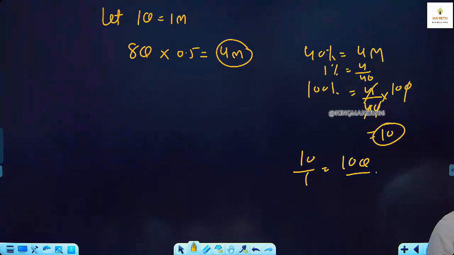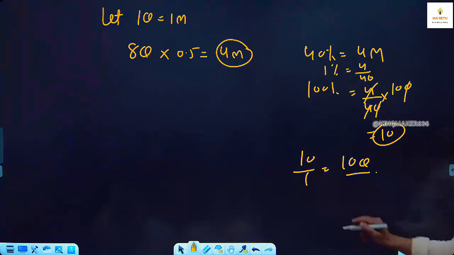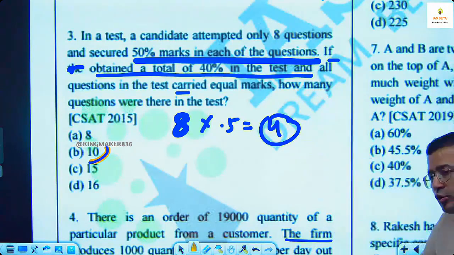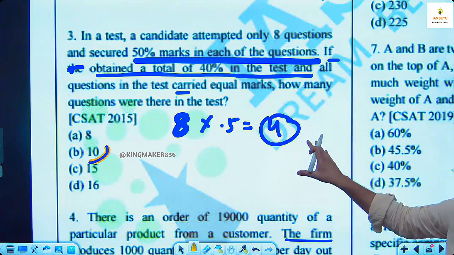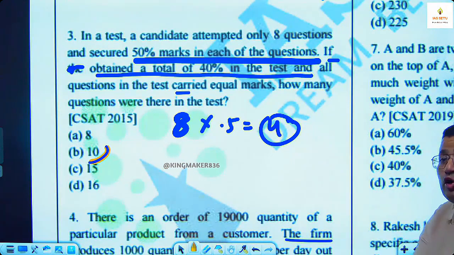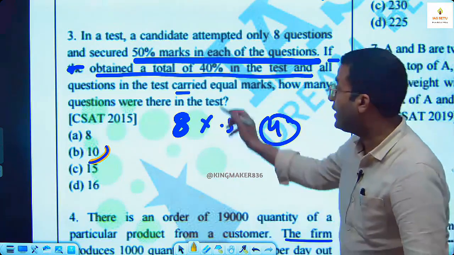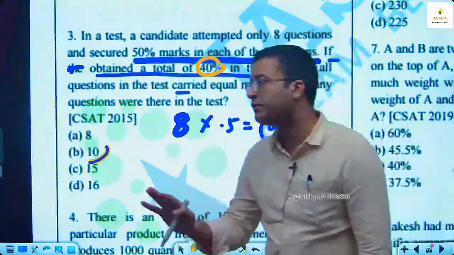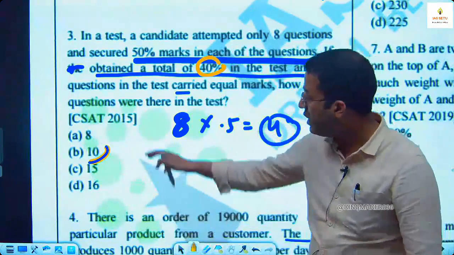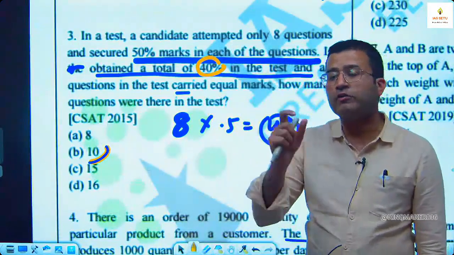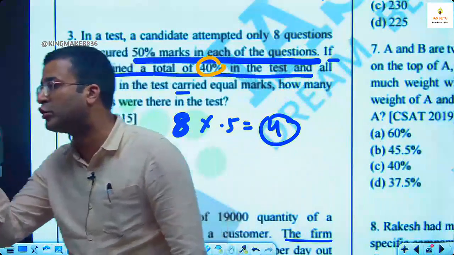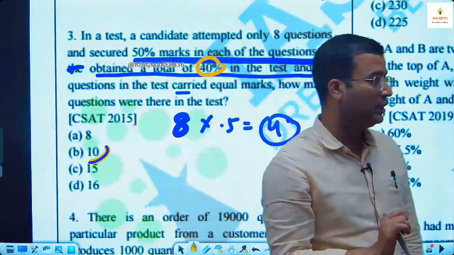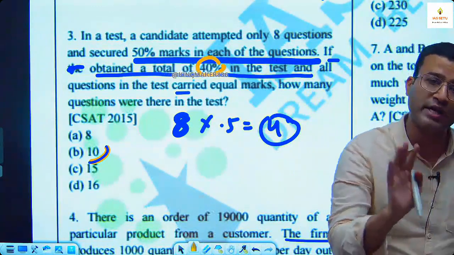And you can use the answer options. The answer options given are 8, 10, 15, 16. 8 cannot be, because 8 I attempted myself. And the sense of the question is, it means there are certain questions which I have not attempted. Otherwise, my total score would be 50%. If there were total 8 questions and my score is 50%, so my overall score would be 50%. If I got 50% in each question and my overall score is 40%, it is understood in the test there are some questions which I have not attempted. So it means logically in the test there are more than 8 questions.